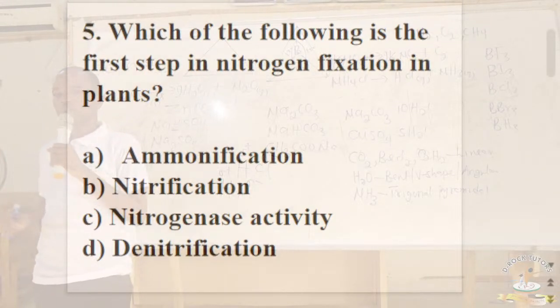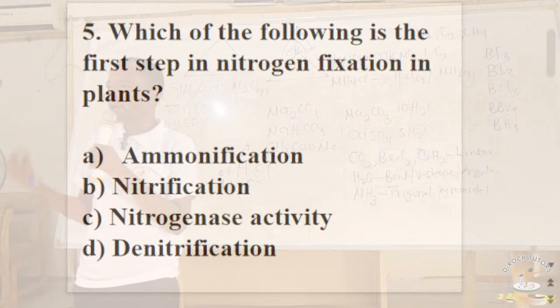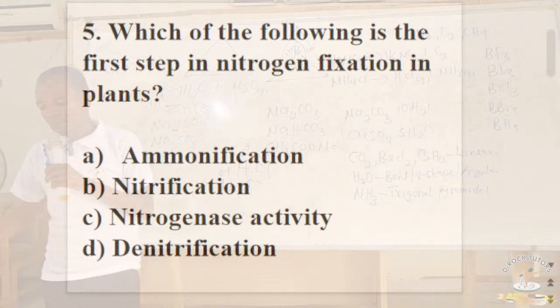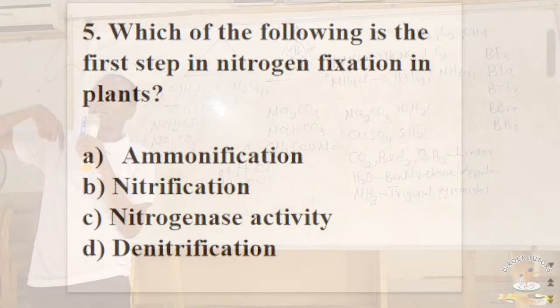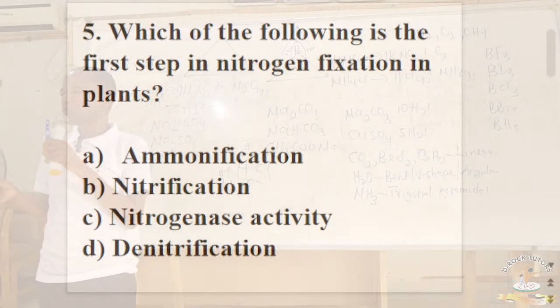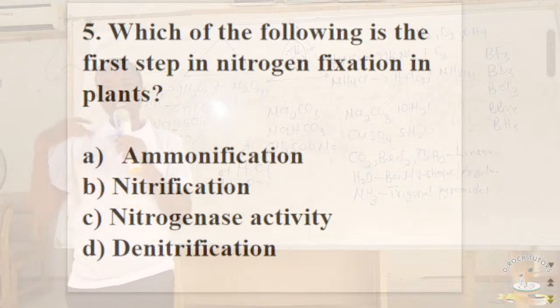Not only that, they can also ask you that which of the following factor encourages denitrification. That is, which factor can make nitrates in the soil to be converted to gaseous nitrogen and then lost in the process to the atmosphere. The major factor that encourages denitrification is low soil oxygen.